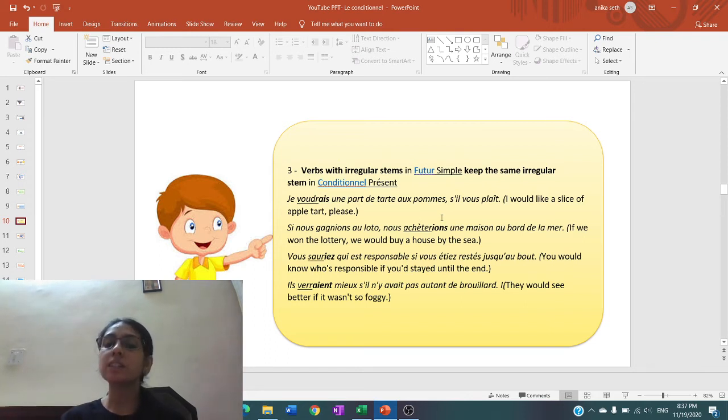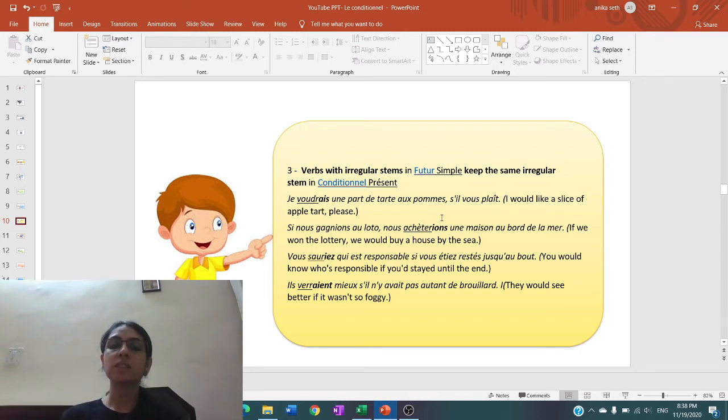So here we take the same stem, that is voudr, plus the imperfect endings. So here it is ais with je. Je voudrais une tarte aux pommes. I would like a slice of the apple tart. Voudrais, the stem of future simple is the same over here plus ending of the imperfect.